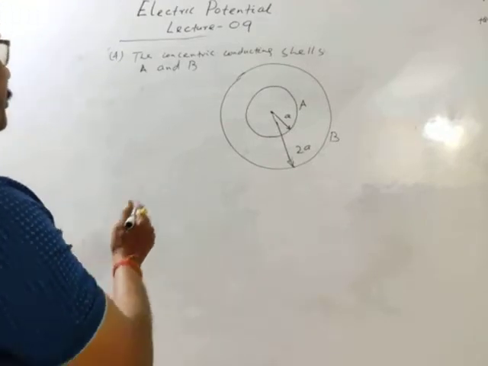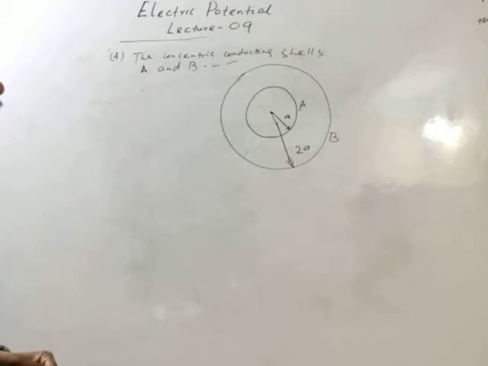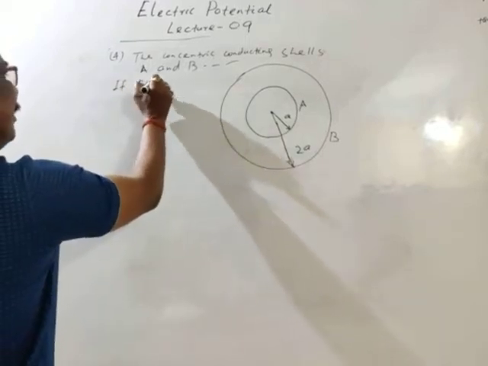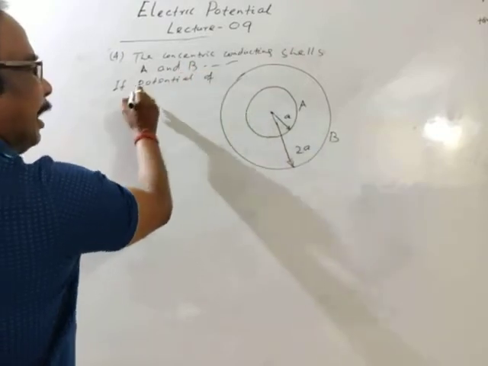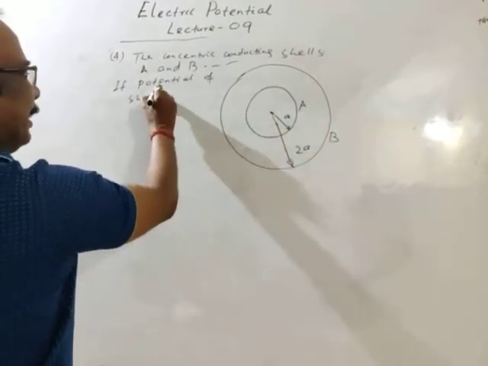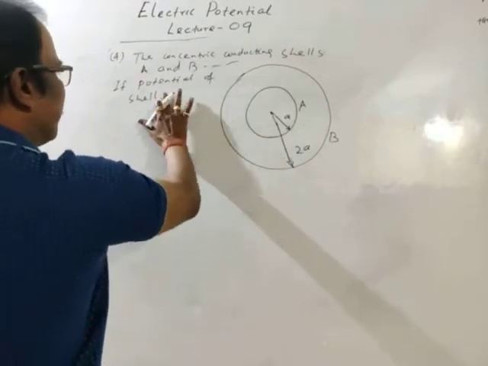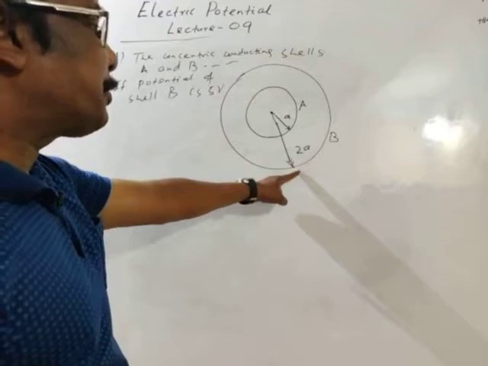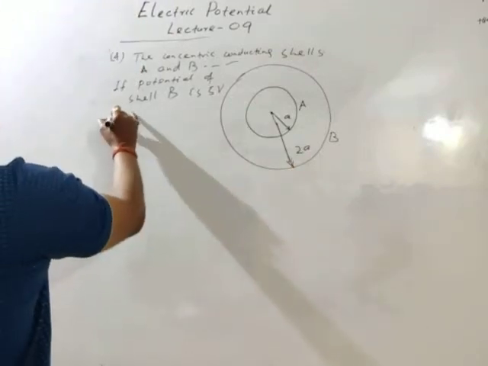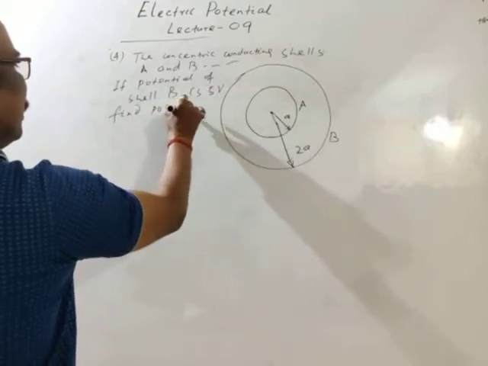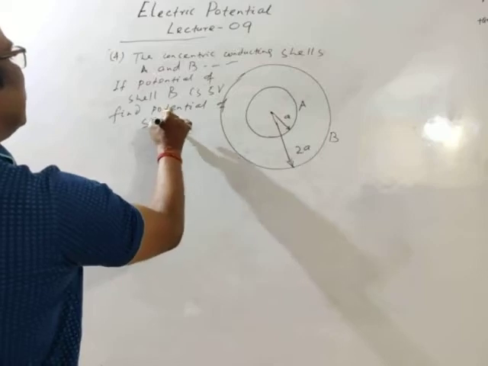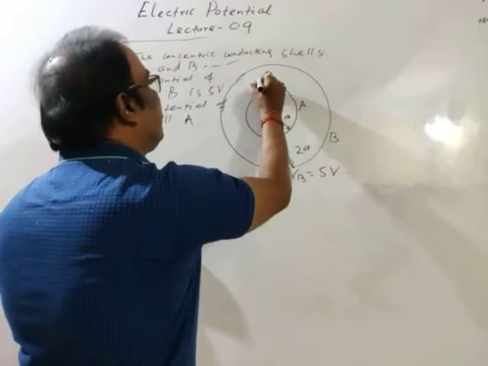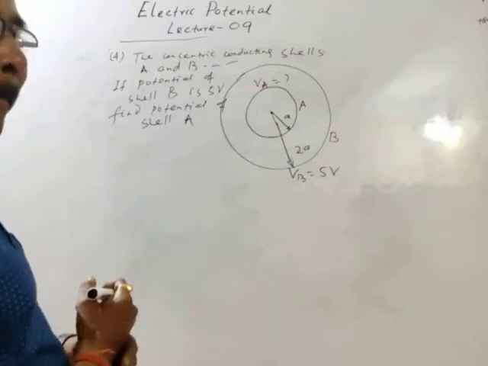The question is like this. The radii of cell A and cell B are a and 2a. If the potential of cell B is 5 volt, then find the potential of cell A. Potential of cell B, let's take VB, is given as 5 volt, and we have to find the potential of cell A.